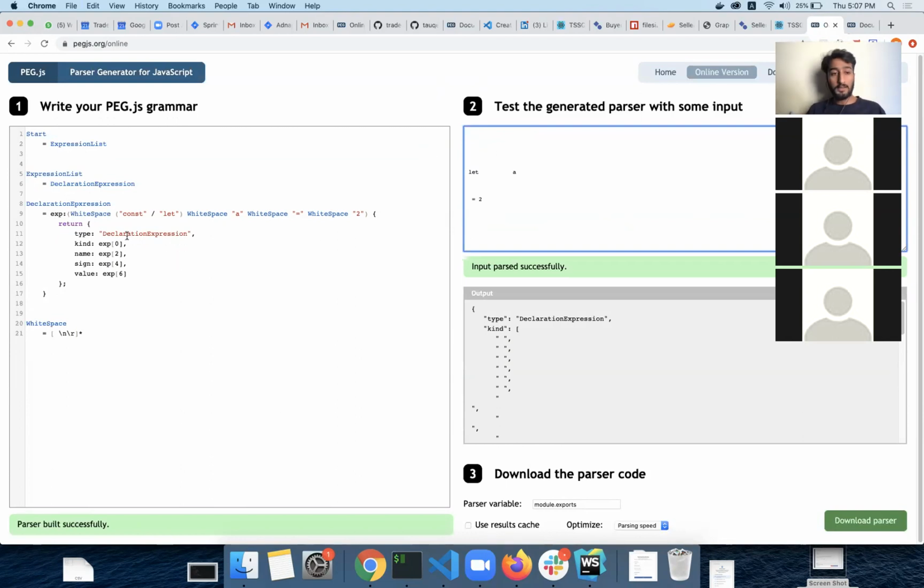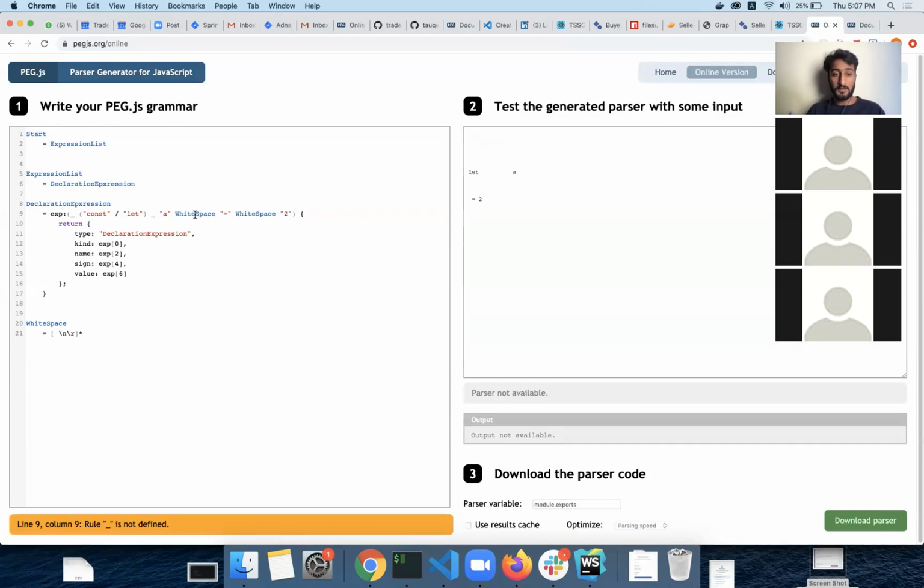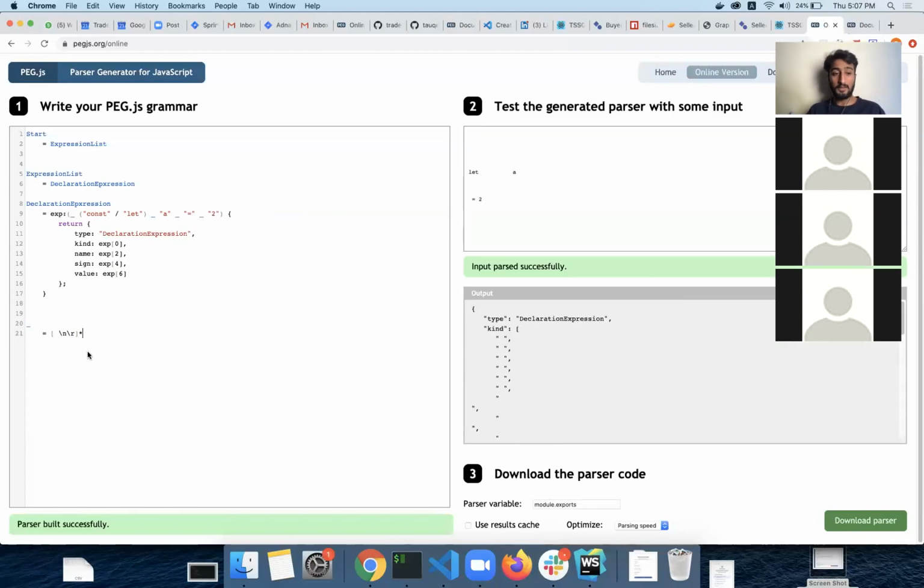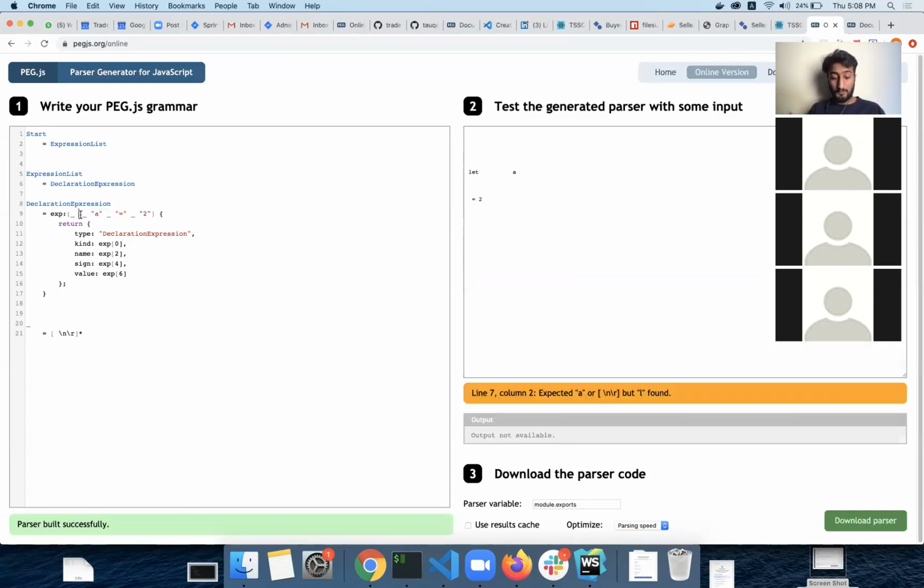So what I do is, instead of this whitespace word, I use underscore, which is very easy to write because we need spaces in so many places. So I keep it as is. Now it is very easy for you to understand how it is going to work. So let's now change this to a keyword. I'll change this to maybe variable keyword.